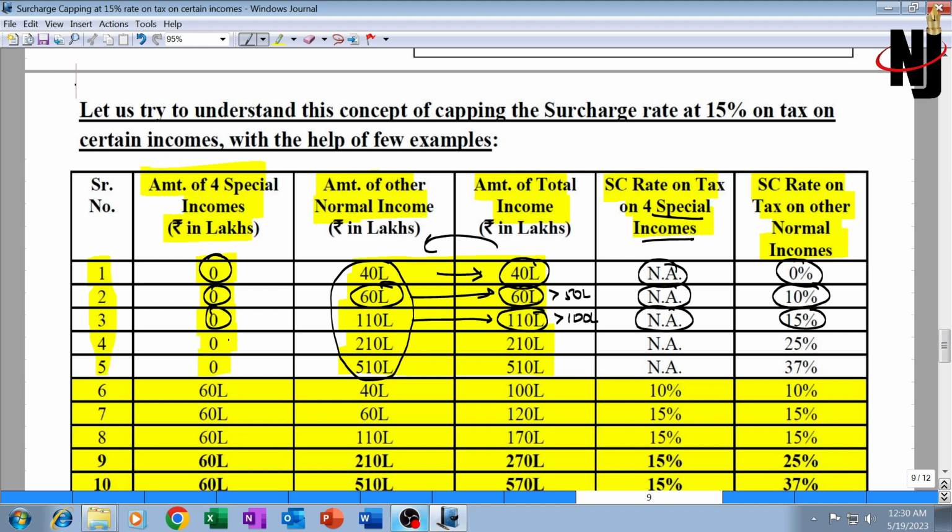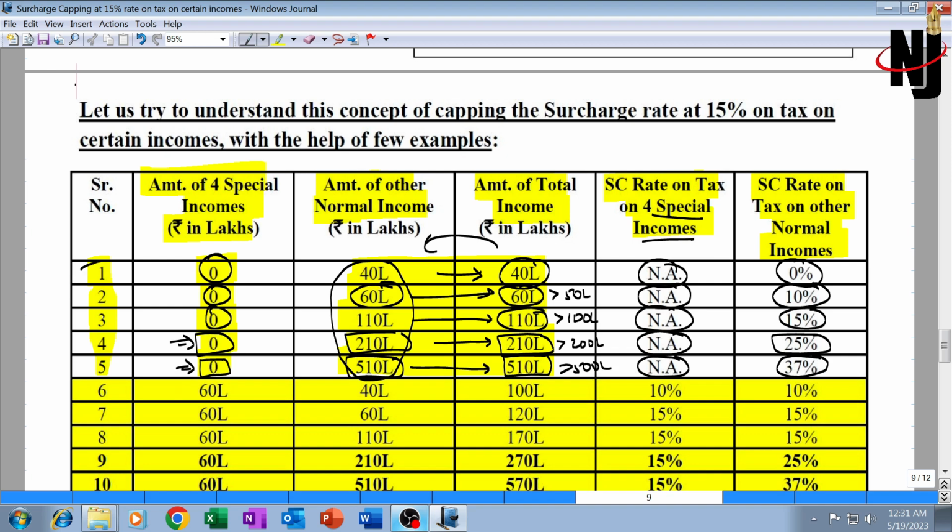Fourth illustration, special income is 0, other income is 210, total income thus is also 210, which is more than 2 crore. Surcharge rate on special income will not be applicable because special income itself is nil. Whatever is the total income is comprising of other income. So the surcharge rate with income more than 2 crore will be 25%. In the next illustration, special income is 0, other income is more than 5 crore, total income is based on other income which is more than 5 crore, then the surcharge rate on tax on other income will be 37%. Surcharge rate on special income will not be applicable because that income is 0.